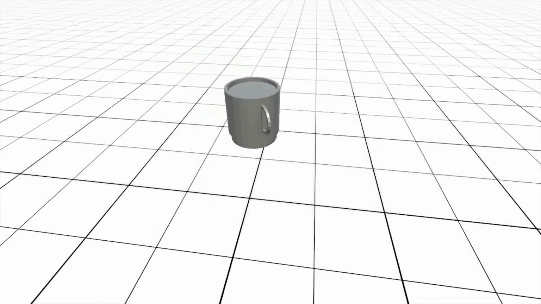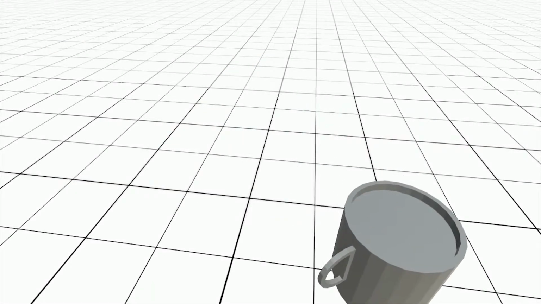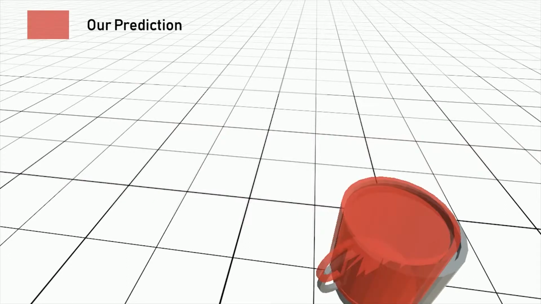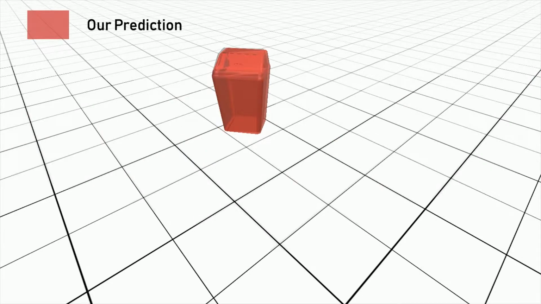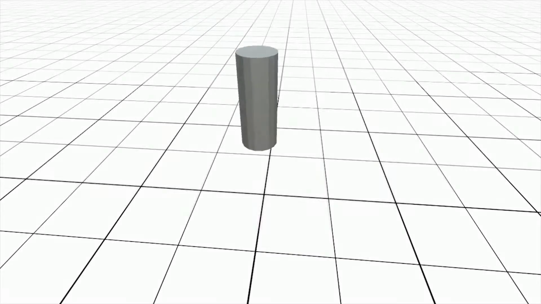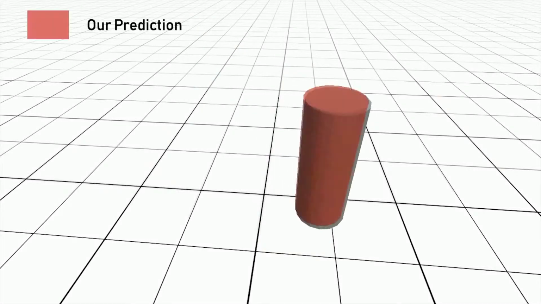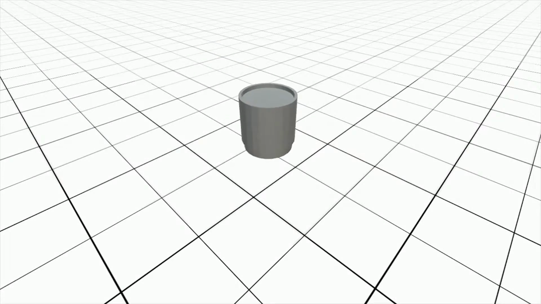Our method can generalize to shapes and impulses that have not been observed before. Our method is trained on different object shapes. It can make accurate and generalizable predictions even for previously unseen shapes, such as the ones shown.